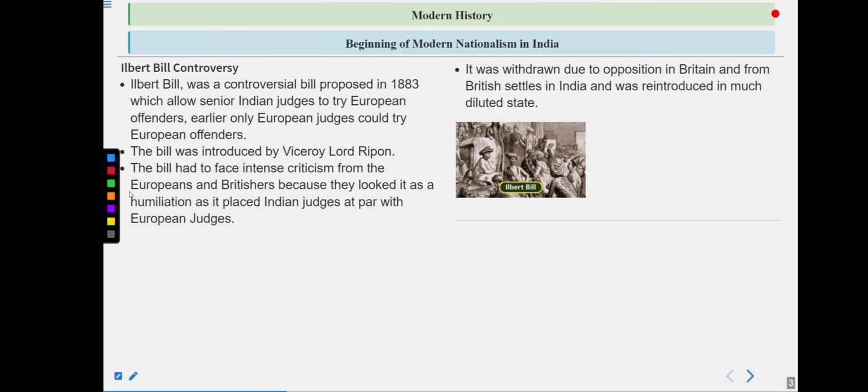Apart from it, there was also the controversy of the Gagging Act, which was also known as the restrictions put on the press, and famously known as the Vernacular Press Act. So that was another controversy that came before Lord Ripon, and another controversy was the Ilbert Bill.